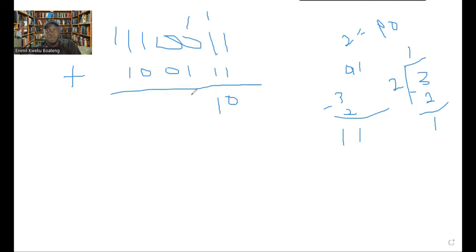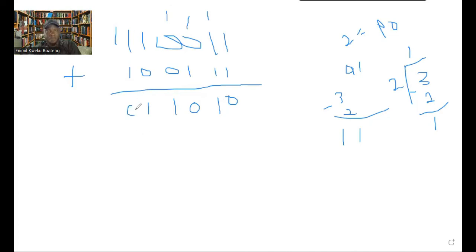Now 0 plus 1 is 1, and then 1 plus this 1 is 2. And 2 in binary is 0 and a carry of 1. Now 0 plus 0 is 0, and 0 plus 1 is 1. 1 plus 0 is 1, and then 1 plus 1 is 2. And 2 in binary is 1 remainder 0.